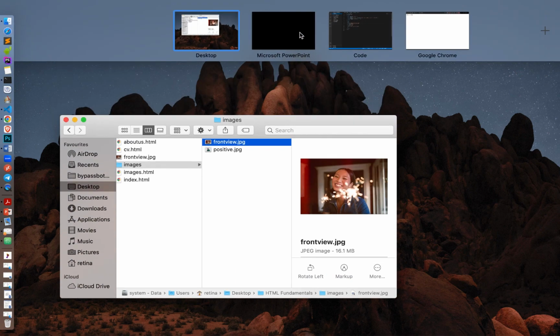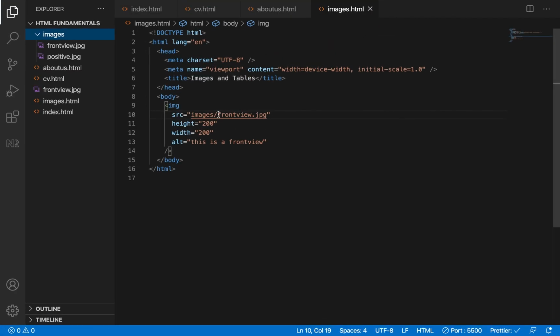Let's see now. So if I come here and just say front view.jpg, you must put the extension. Note the extension of the image must be JPG, GIF, you know, we have plenty, PNG, any of them. Make sure the extension is there. Now look at it.